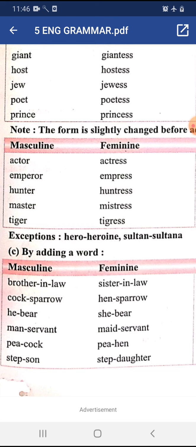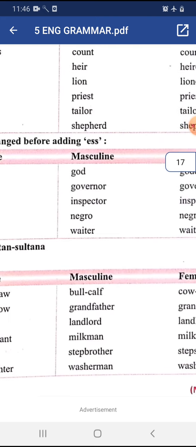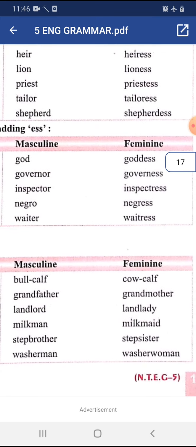He bear will be she bear. Manservant, maidservant. Peacock, peahen. Stepson, stepdaughter. Bull calf, cow calf. Grandfather, grandmother. Landlord, landlady. Milkman, milkmaid. Stepbrother, stepsister. Washerman, washerwoman.